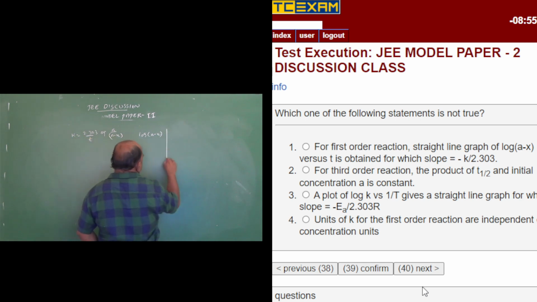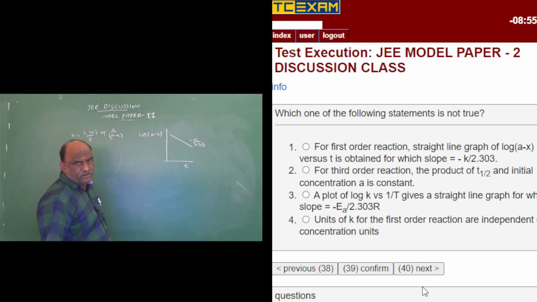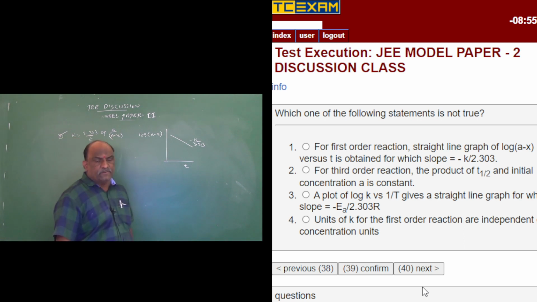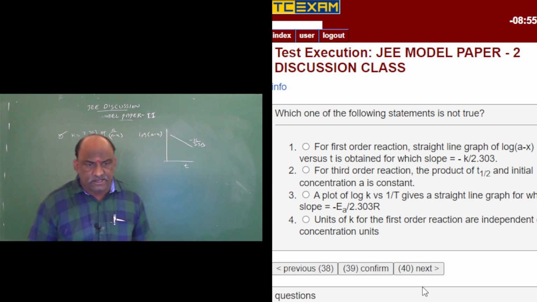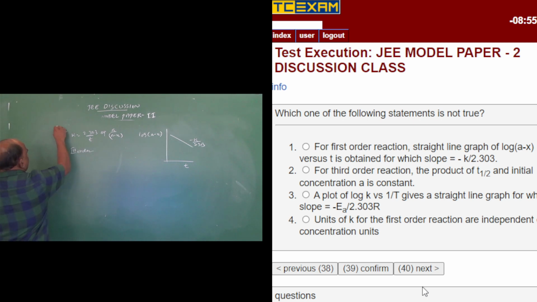T is y axis. So straight line, minus k by 2.303 is the slope. First statement is right. And the second statement: for third order reaction, the product of T half and initial concentration A is constant. For third order reaction, question number 39.